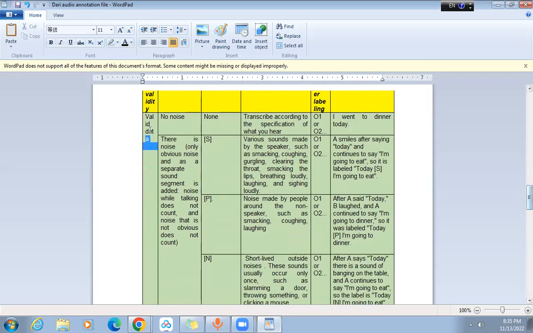Now here is a case. There is a noise, only obvious noise, and a separate sound segment is added. Noise while talking does not count, and noise that is not obvious does not count. Okay.